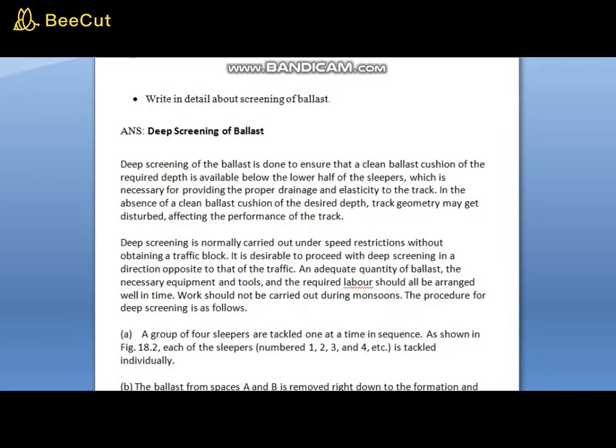This generally I have given the length for a long 5 marks answer. You can elaborate it for 10 marks, or you can shorten it for 2 or 3 marks. Deep screening of the ballast is done to ensure that a clean ballast cushion of the required depth is available below the lower half of the sleepers, which is necessary for providing proper drainage and elasticity to the track. In the absence of a clean ballast cushion of the desired depth, track geometry may get disturbed, affecting the performance of the track.